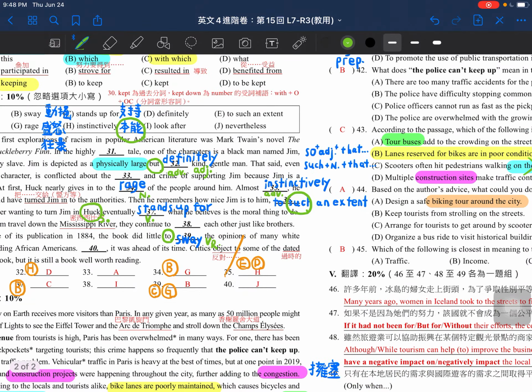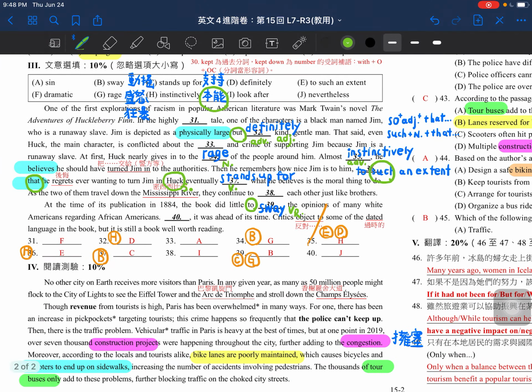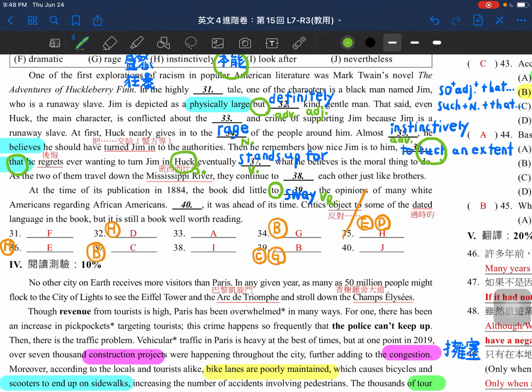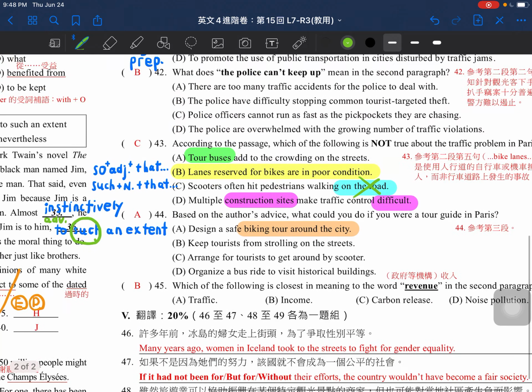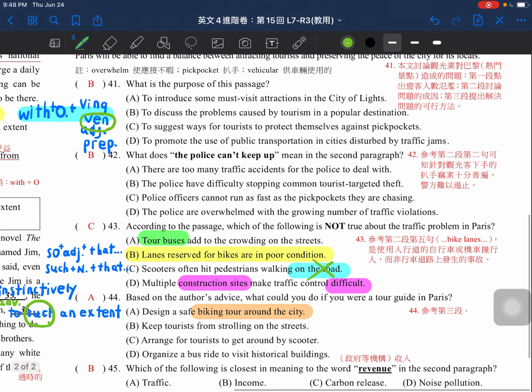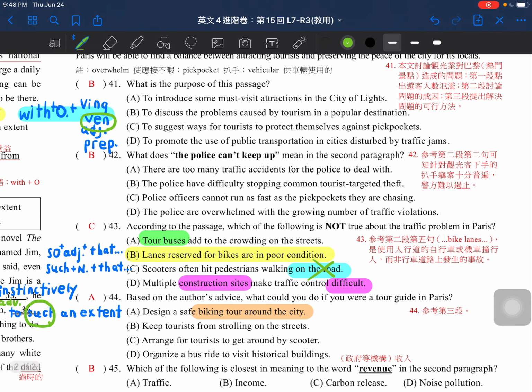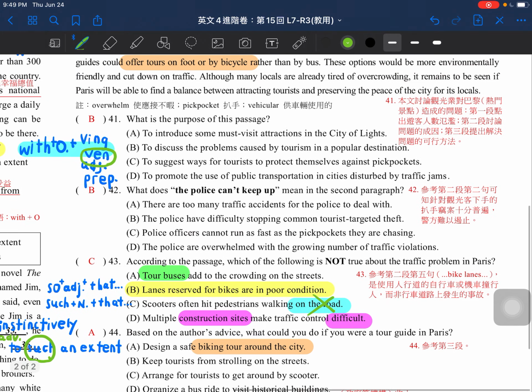And for the last one, you can take a look at the part in purple. Seven thousand construction projects were happening throughout the city, further adding to the congestion. So that will be the answer we have here. Then for the last one, number 44, based on the author's advice, what could you do if you were a tour guide in Paris? Here we'll choose A: design a safe biking tour around the city.